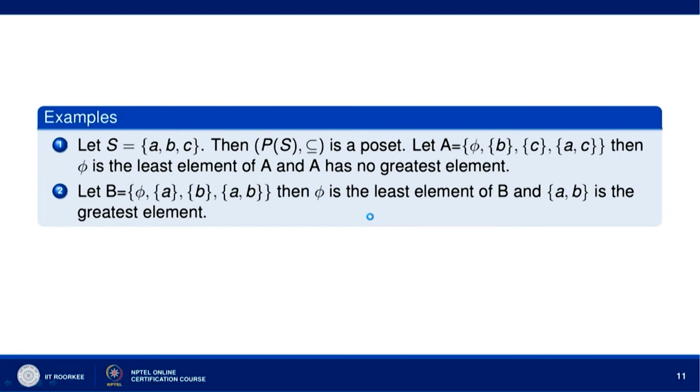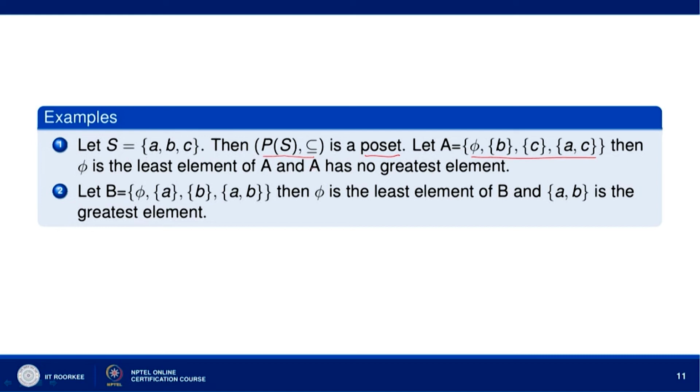Now, let us look at some examples. Suppose S is equal to {a, b, c}. We consider the power set of S with the inclusion relation. The power set of S with the inclusion relation is a partially ordered set, that is, it is a poset, we know this. Now, consider this subset of P(S): phi, {b}, {c}, {a, c}. The set A consisting of phi, singleton set {b}, singleton set {c}, and the set {a, c} is clearly a subset of P(S).